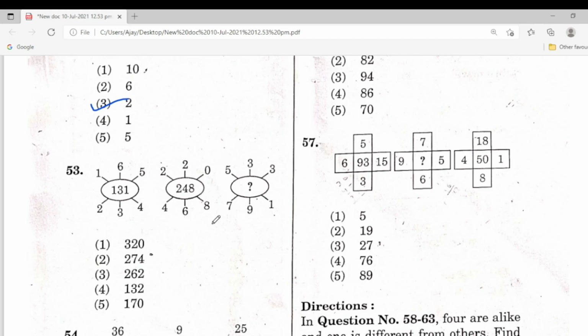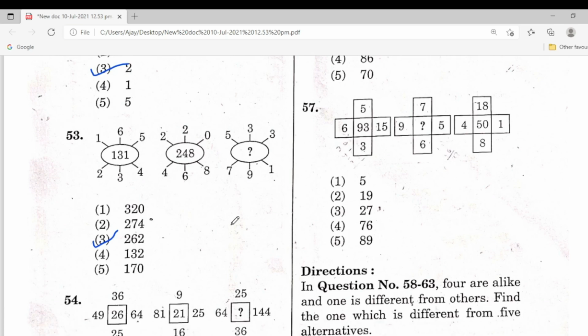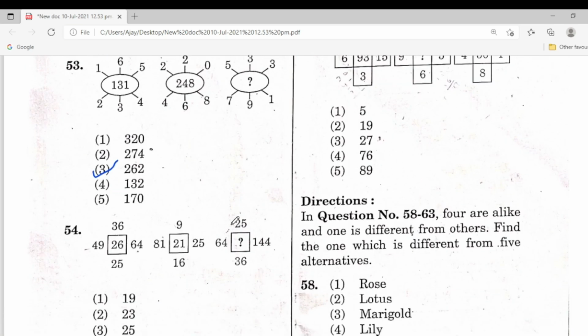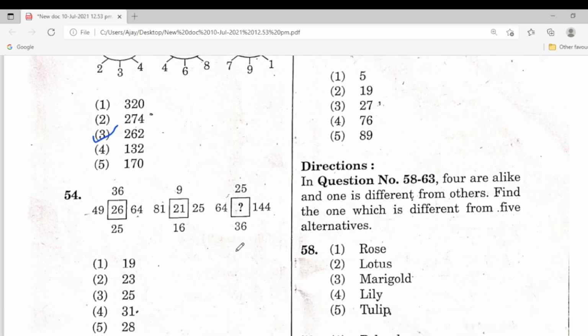So just like 53rd, 3 is the correct answer. Here is 7 minus 5, 2, 9 minus 3, 6, 3 minus 1, 2. So 54, here the missing one is, the fourth one is the correct answer, 31.